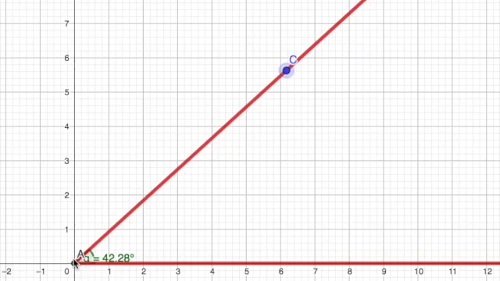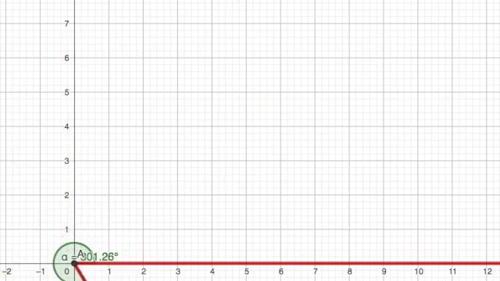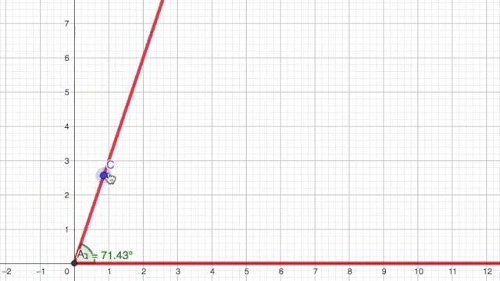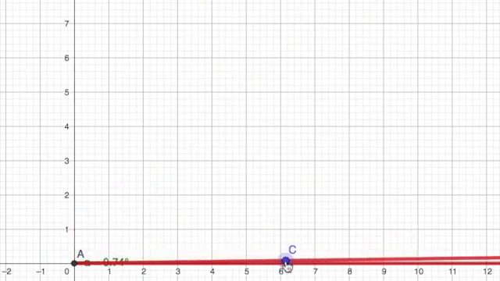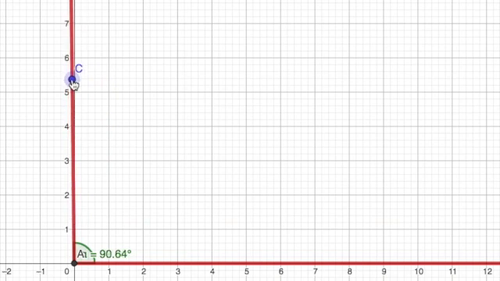And then I have the initial side of my angle, or the initial ray. It's always on the positive x-axis here, and here's my terminal ray. This one is immovable. It does not move. And this one moves around, and you can go all the way around, you can keep looping around. But for today, I'm just going to stay between 0 and 90. Where's 90? Oh, there it is. So I'm just going to stay in quadrant 1.